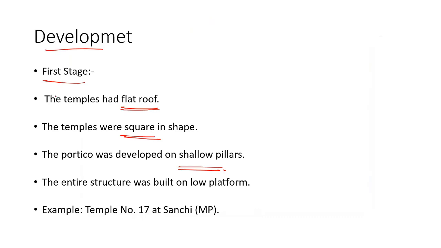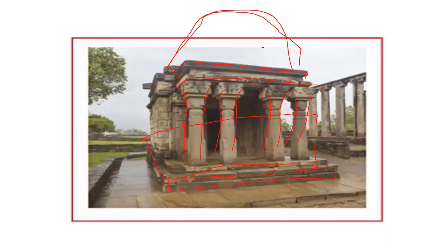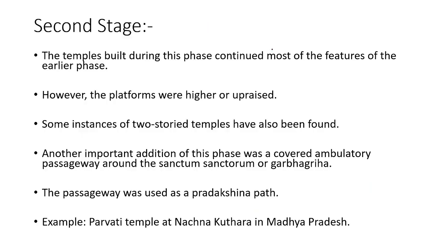So the first stage of temple development was: the temples were constructed with a flat roof, in a square shape, the portico was there standing on shallow pillars, and the entire temple was built on a low platform. An example of this is the Sanchi temple. This Sanchi temple at Madhya Pradesh is an example of the first stage in the development of temple architecture in India.